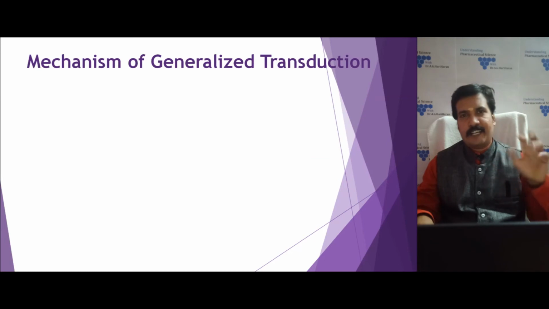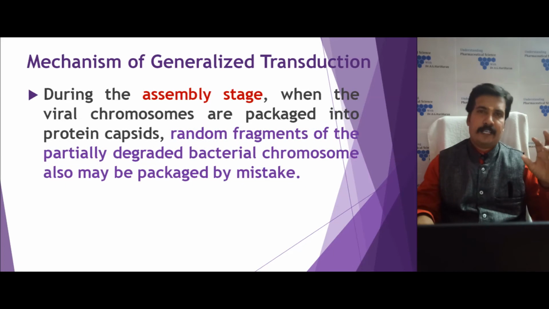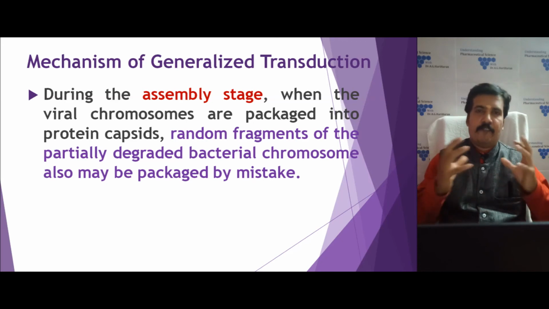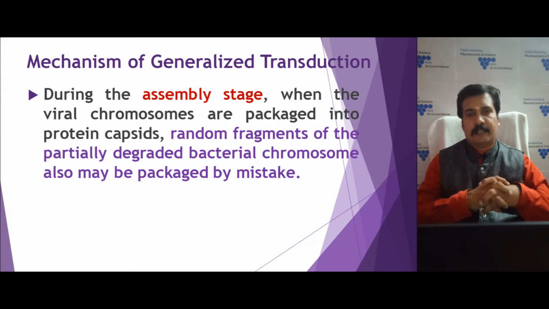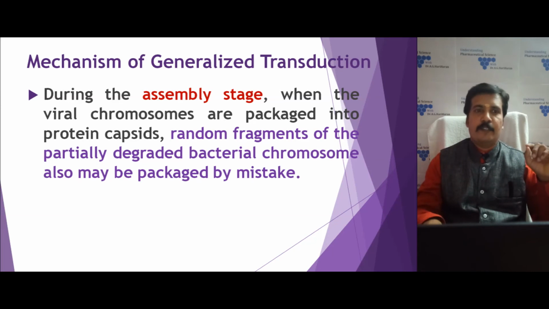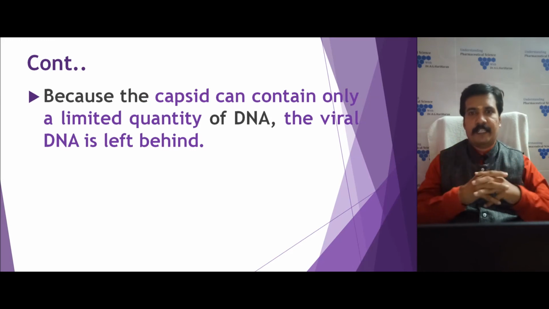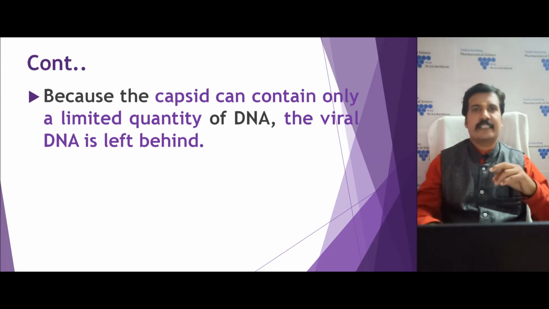Now we will see some technicalities of how the mechanism of generalized transduction occurs. Very precisely, the process happens at the assembly stage. During assembly there is random packing of the viral genome into the phage particle. Sometimes by mistake the degraded bacterial chromosome gets packed. The capsid has its own limited capacity, so once it takes the chromosomal DNA, it does not have the ability to pack additional viral DNA.